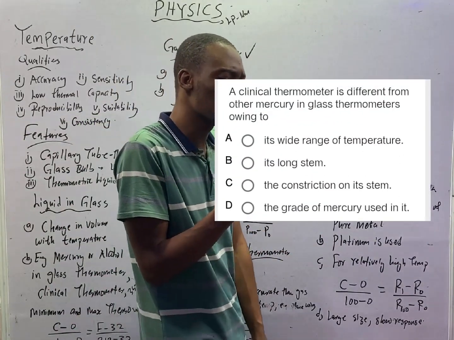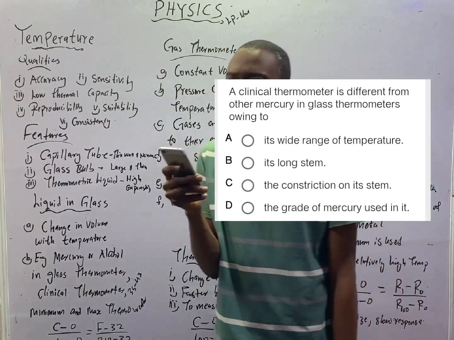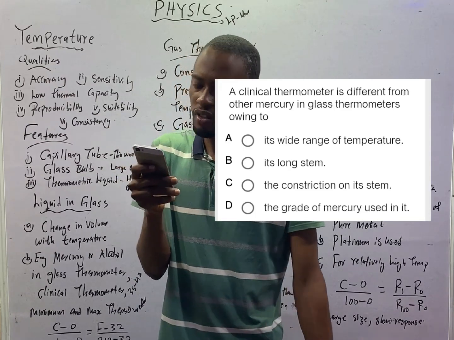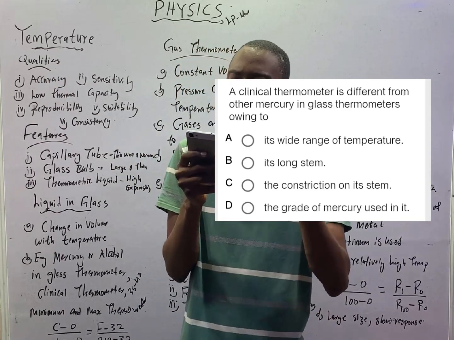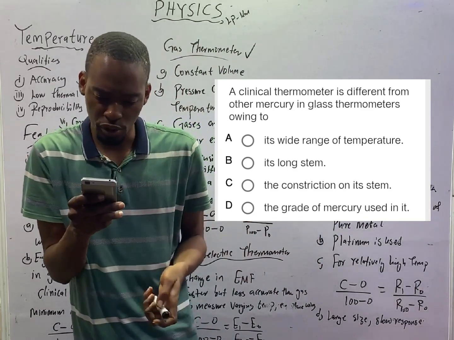A clinical thermometer is different from other mercury in glass thermometers owing to dash. It is owing to the constriction of the stem. Option C is the correct option.